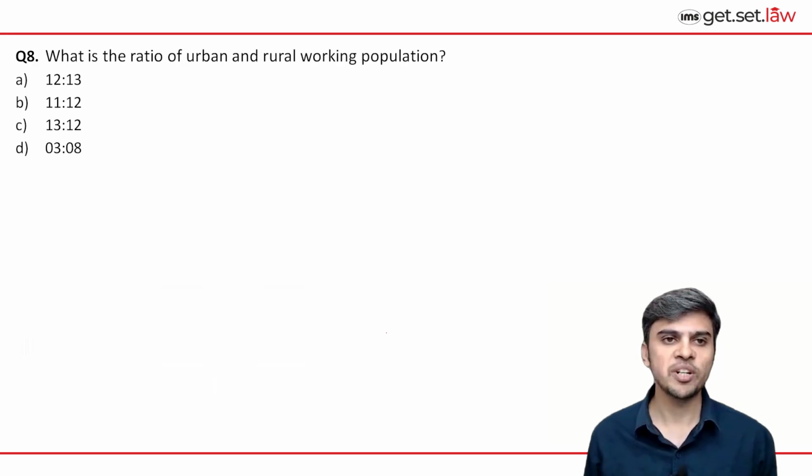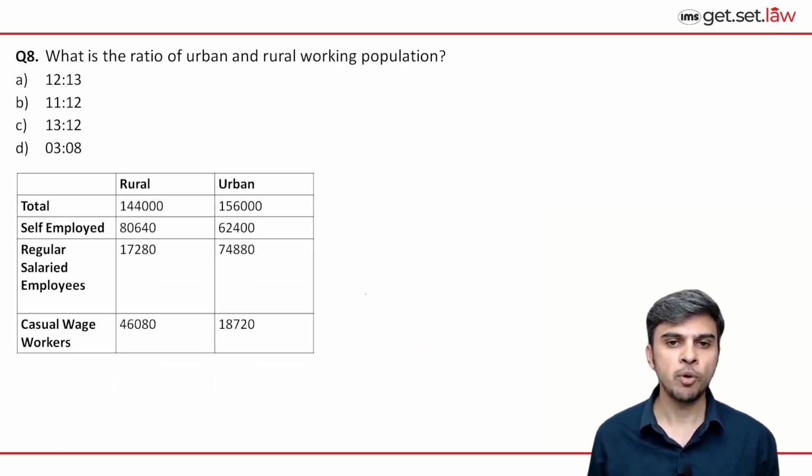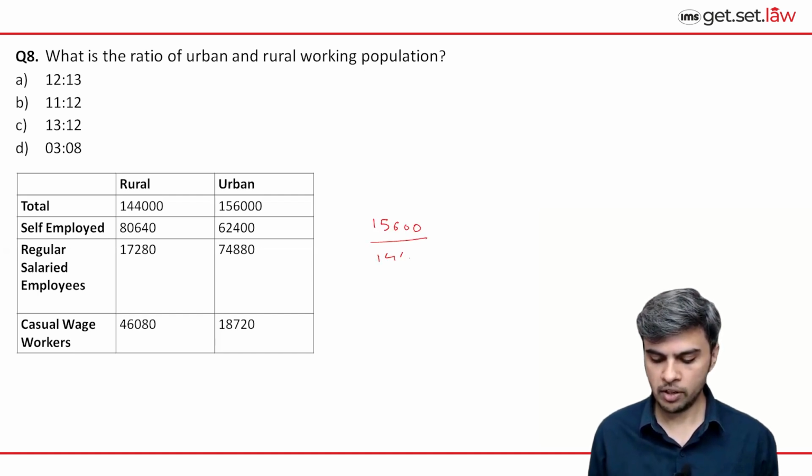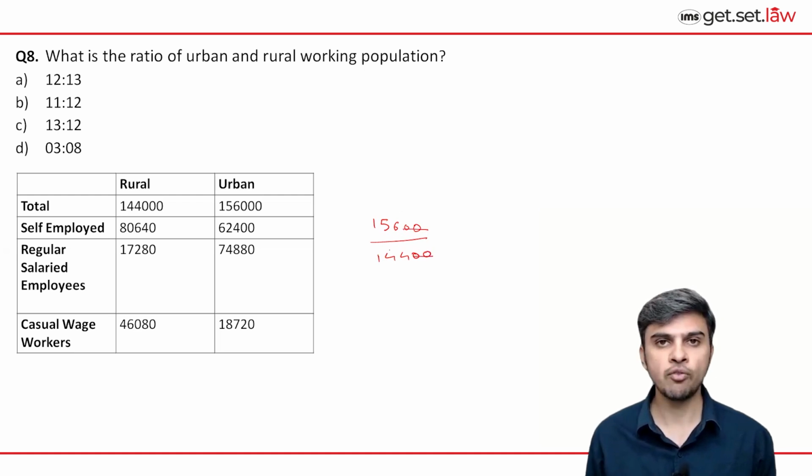Let's look at the next question. What is the ratio of urban and rural working population? So urban population is 1,56,000 and rural working population is 1,44,000. So 156 divided by 144. So 12 into 13 is 156, 12 into 12 is 144. So that becomes our ratio, which is 13:12. So correct answer is option C.